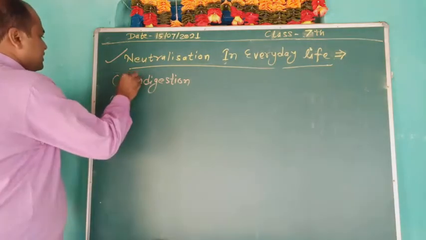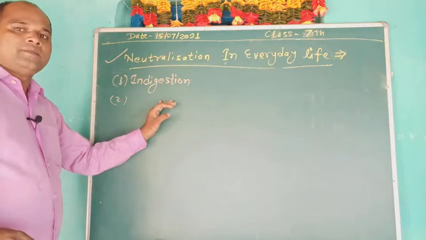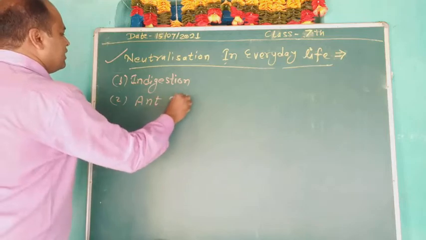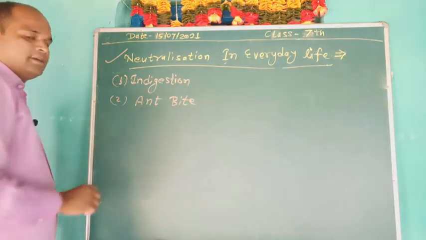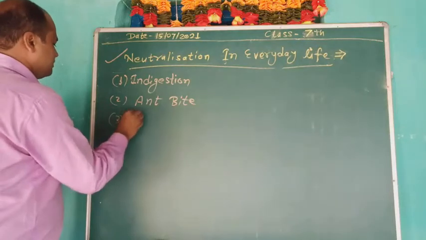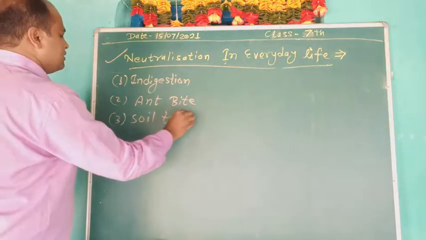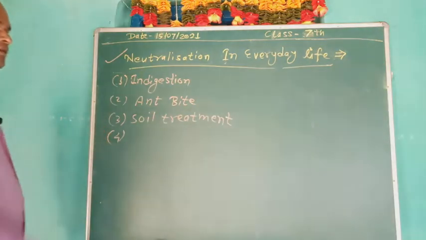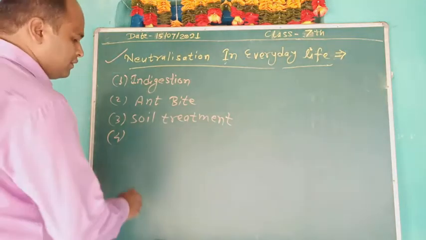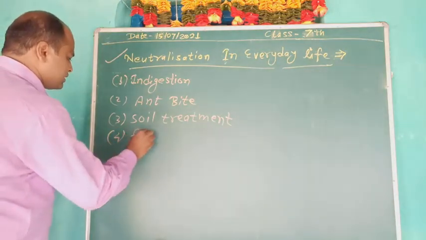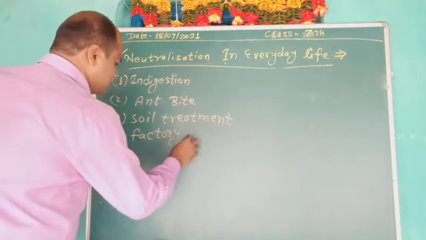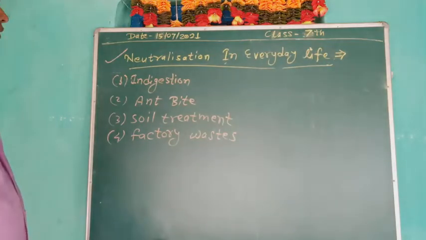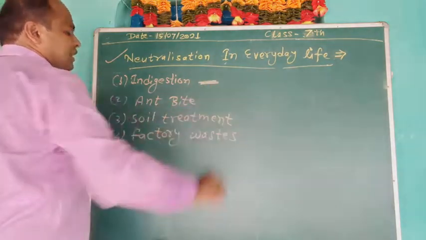Just like indigestion, and second is ant bite, and third is soil treatment, and fourth is factory waste. Okay, students, I have introduced this first topic, indigestion.